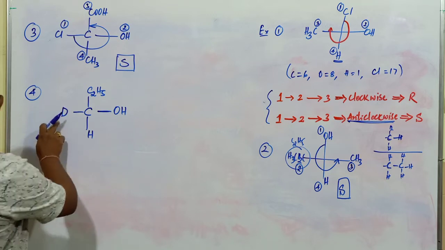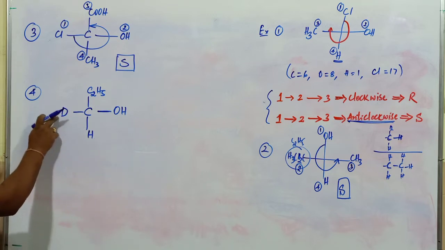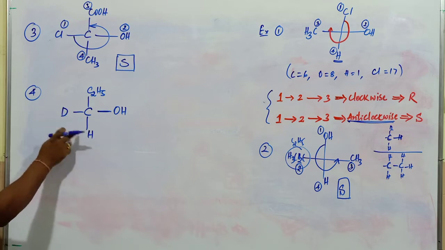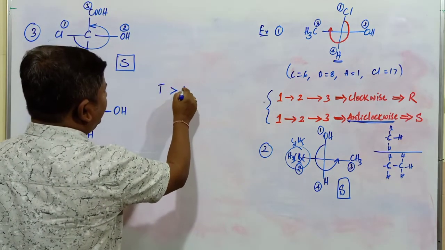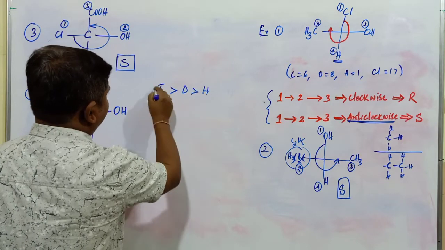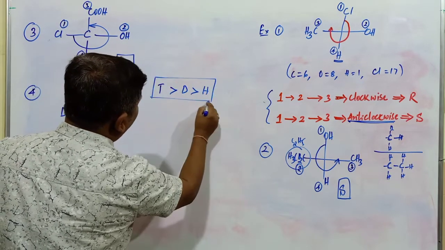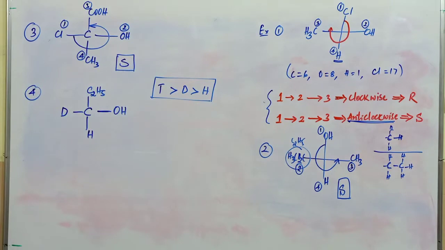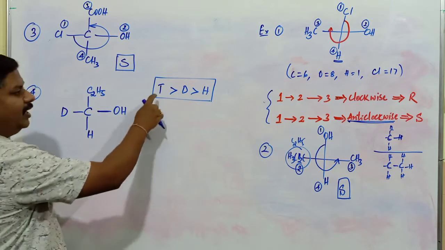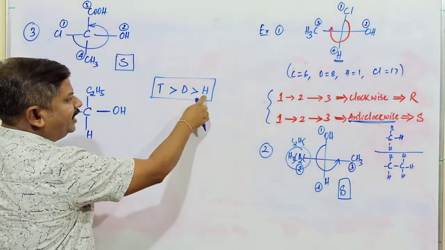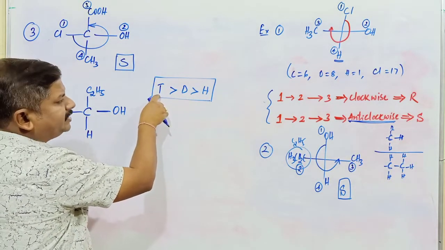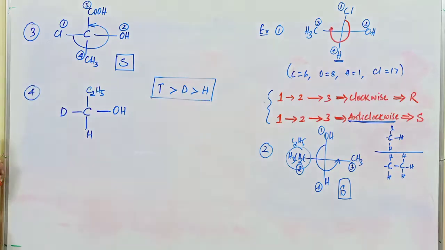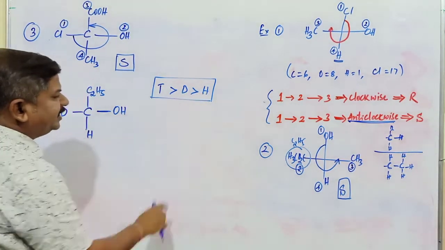What is the order of priority in the case of isotopes? Hydrogen and deuterium are isotopes. In this case, the order of priority is followed like this. If atomic numbers are found to be the same, then we have to think about atomic mass. Here, these are the three isotopes of hydrogen: protium, deuterium and tritium. This one has the highest atomic mass and this one has the lowest atomic mass. The order of priority is the same.